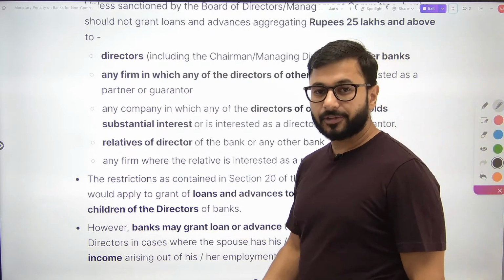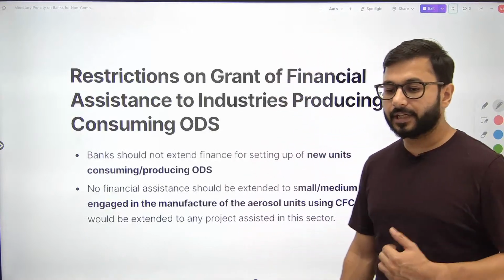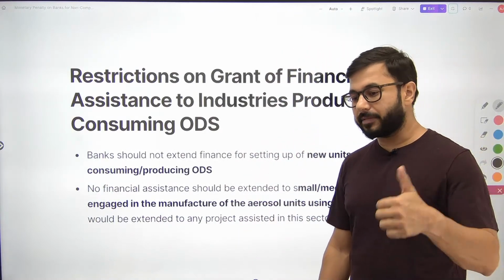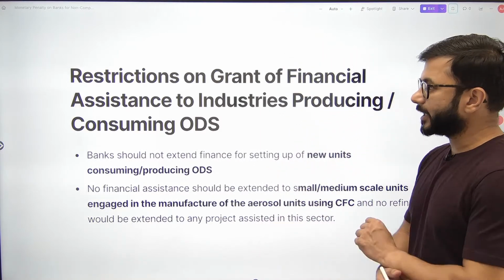Okay. So banks can grant, but this has to be proved or this has to be analyzed beforehand. यहाँ तक clear है? Give me a thumbs up if it's clear. I'll move forward after this. What is the next one?